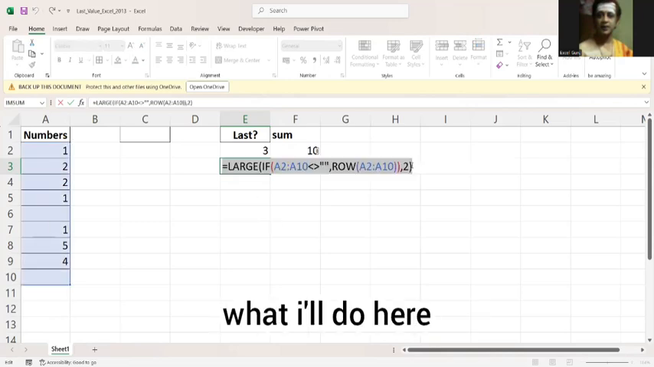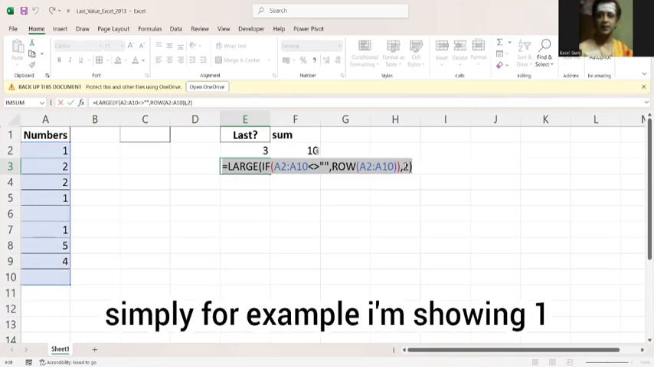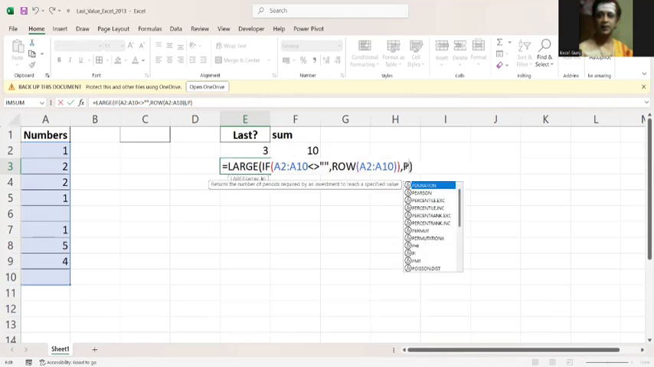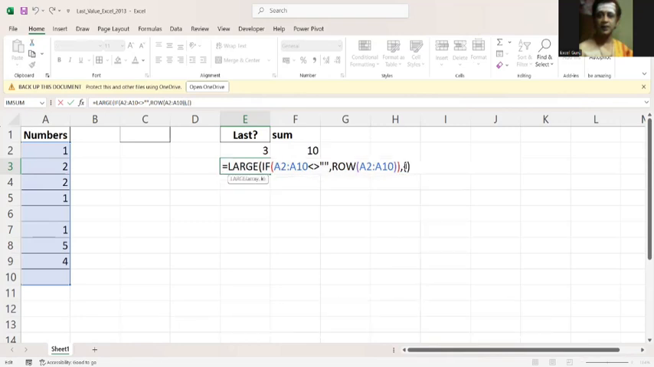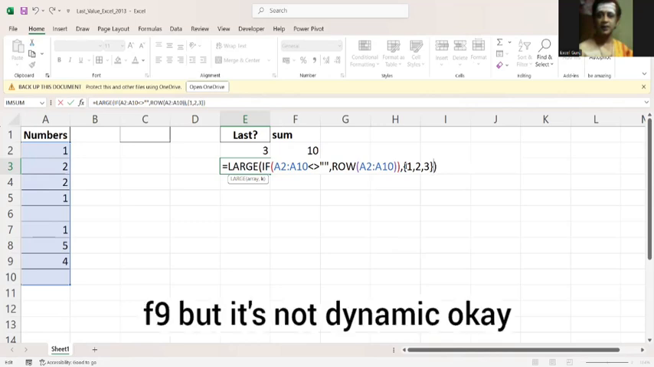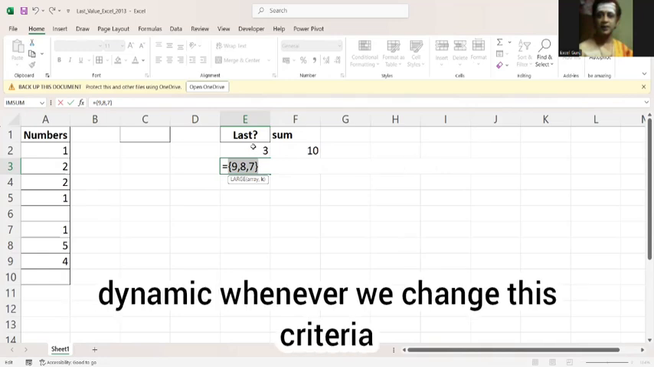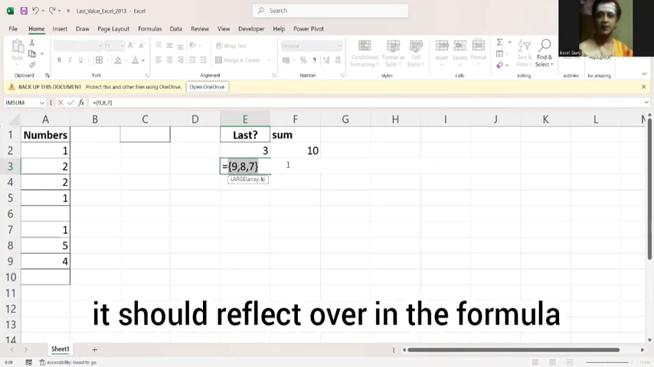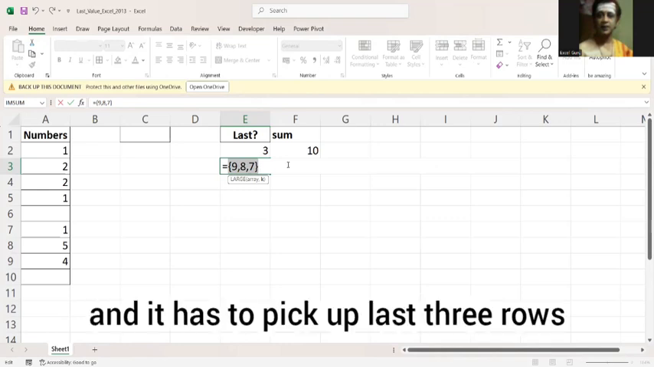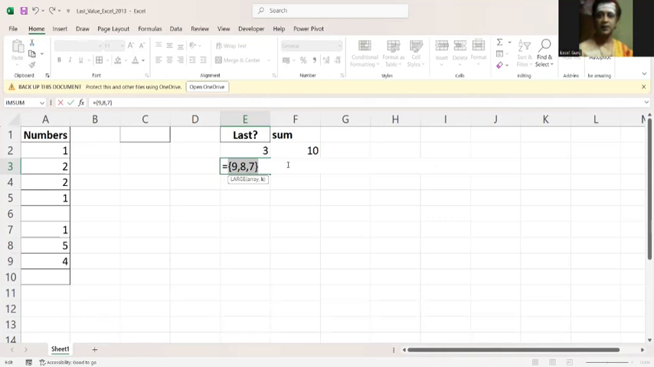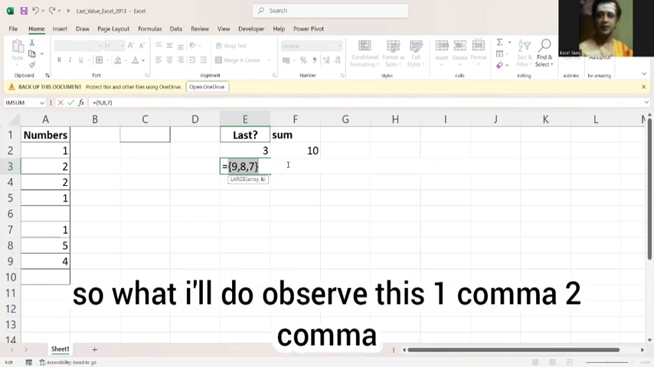You have to get the last 3 rows without blanks. So simply, for example, I'm showing 1, comma 2, comma 3, F9. But it's not dynamic. We have to make it dynamic. Whenever we change this criteria, it should reflect in the formula and it has to pick up the last 3 rows. So observe this 1, comma 2, comma 3.